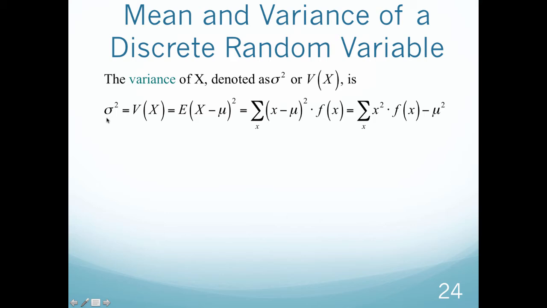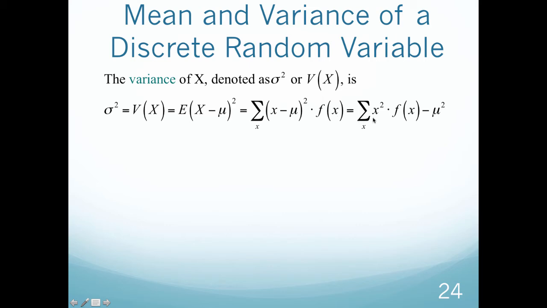So I'm going to solve for variance, sigma squared, which is equal to V of x, by solving for the expected value of each individual random variable minus the mean quantity squared, which is the same thing as adding up the difference between each x value and the average, and then squaring it, and then adding them all up, times my probability.